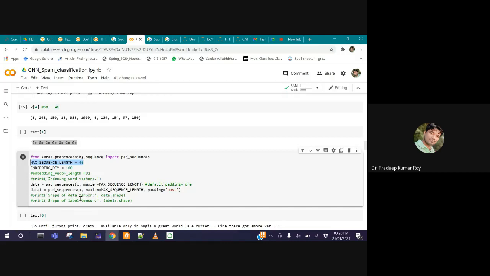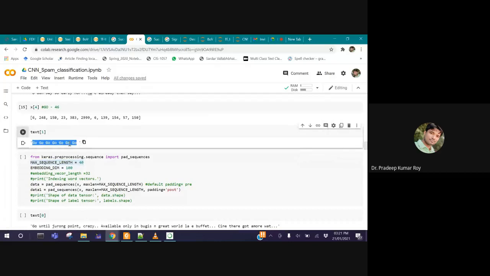Then I kept 40. But if you are working with movie review sentiment analysis, where a review is more than 5 or 6 lines, then you cannot limit it to 40. This is user dependent. You have to decide the maximum length of a message you want to keep. So if I encode the first message with a length of 40, only 7 words are present and the remaining 33 are 0.